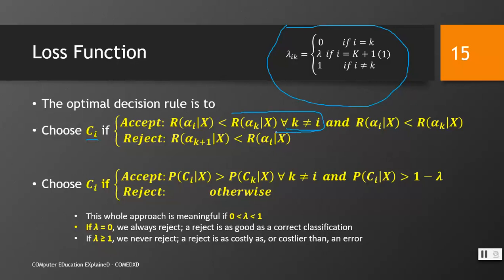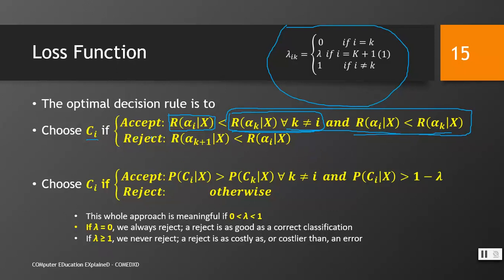So if choosing the class alpha i has minimal risk, meaning we will select the class that has minimal risk, right? And the risk of alpha i given x is less than or equal to alpha k given x, right? So try to understand these two formulas, this formula.